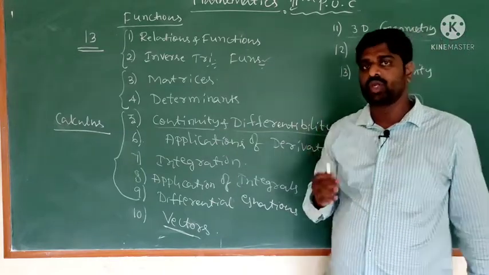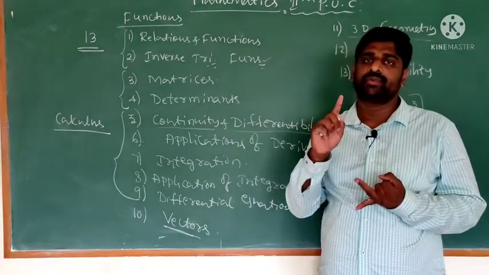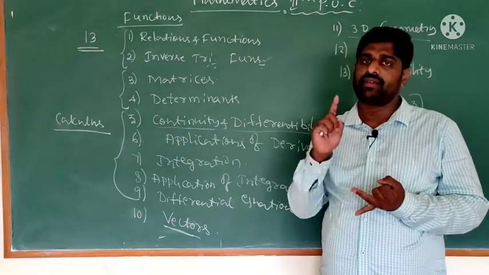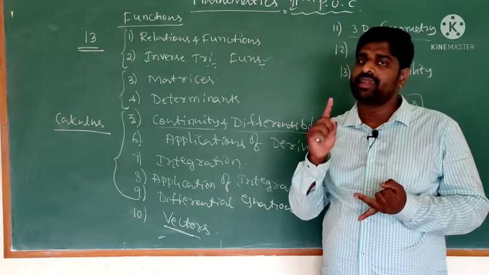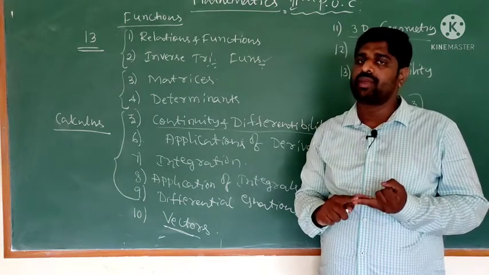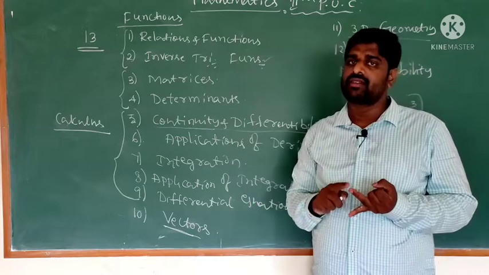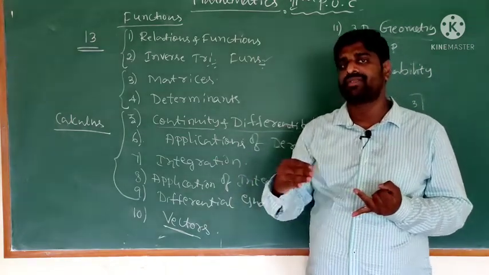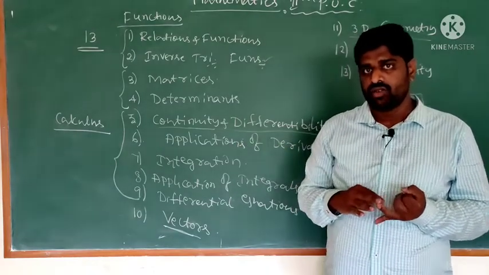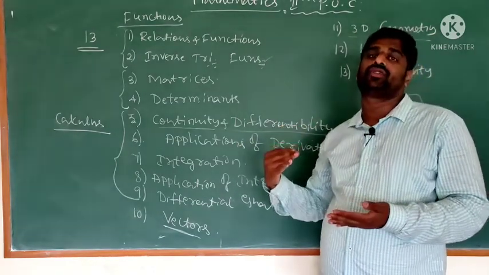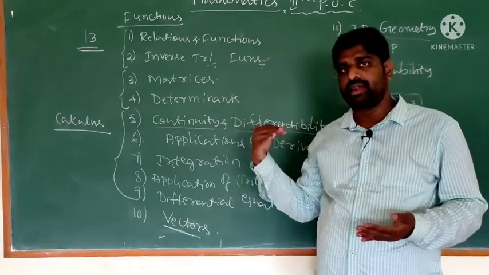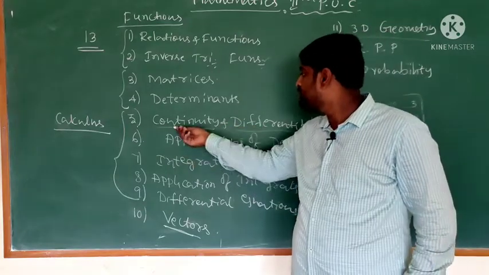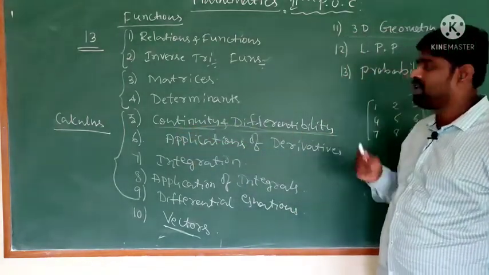In first PU you studied what is meant by a limit, what the types of limits are, what differentiability means, and what differentiation means. You learned the differentiation of sin x, cos x, tan x, cosecant x, secant x, and of general functions. So the extension of the limits and derivatives chapter is continuity and differentiability.